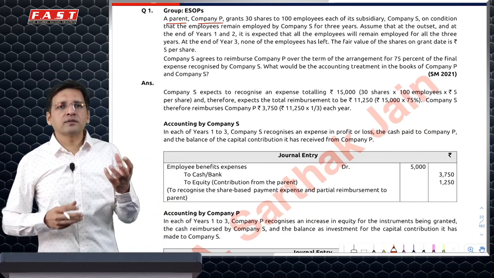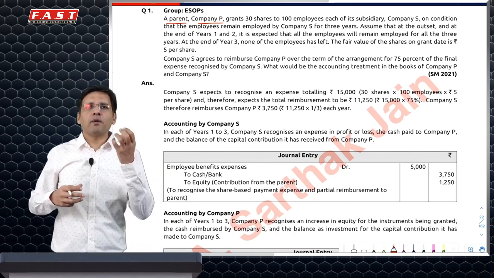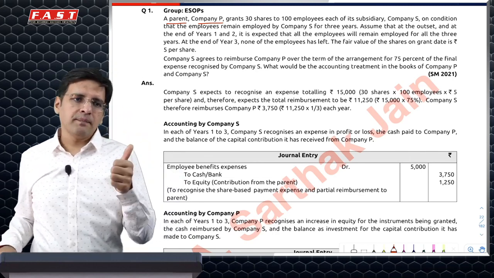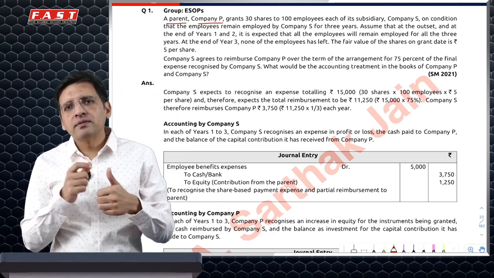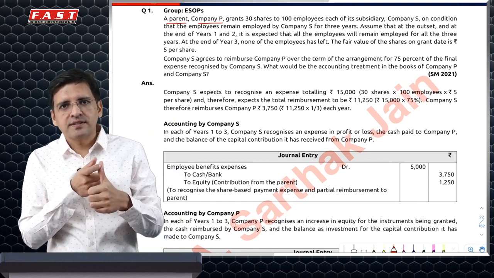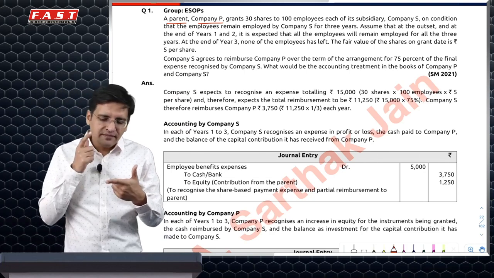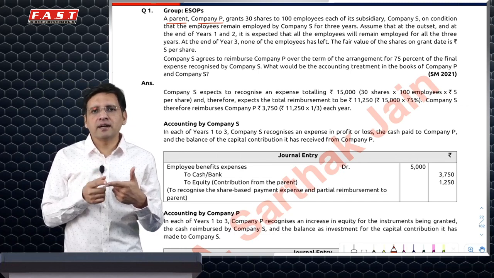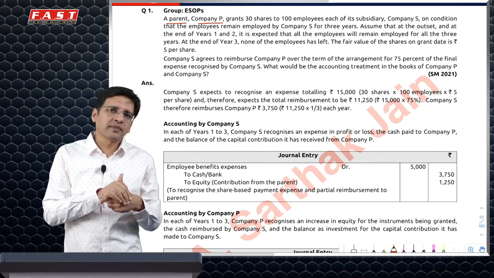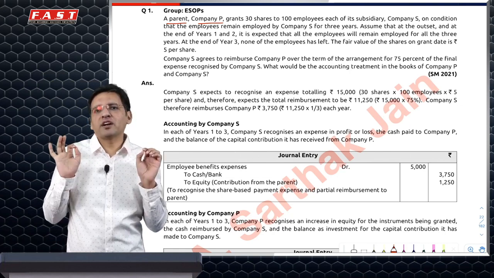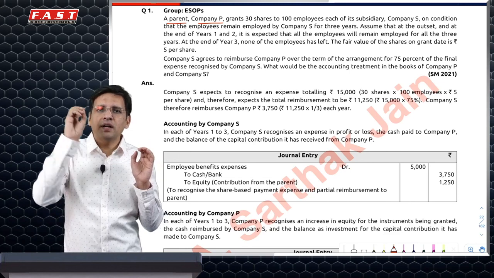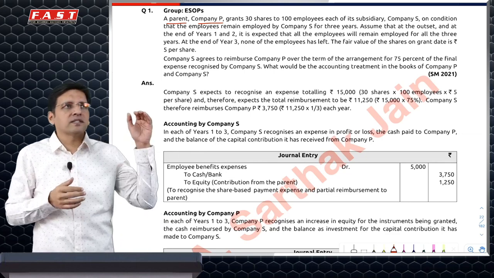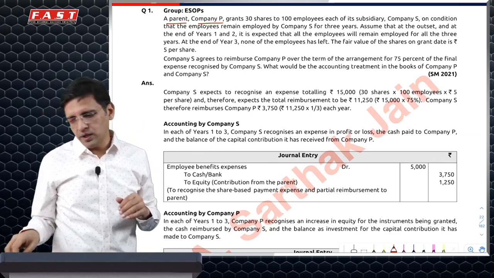Remember, whenever there is a question where the parent gives ESOP of the parent company to employees of its subsidiary, remember two things. One, employee cost would be recognized in the books of the company where the employee is giving the service. Two, if that company is not giving the ESOP, somebody else is giving, then that company would definitely be paying some money to the other company. If it is not, then we will consider that the parent is putting money into the subsidiary out of its own pocket, or helping the subsidiary out of its own pocket. So the parent will recognize an investment, and the subsidiary will credit it to equity.